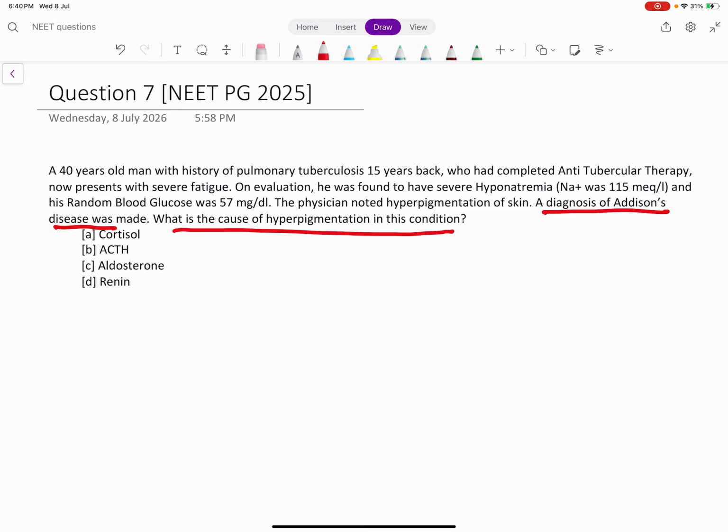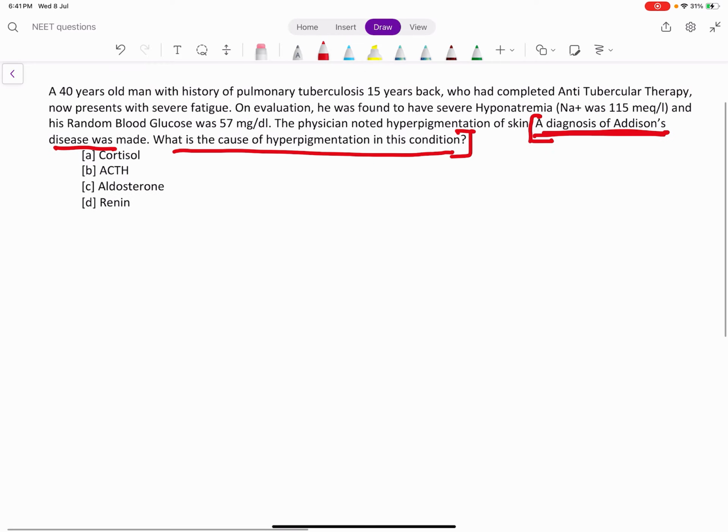See, this is the reason why in the NEET question paper, you should always read the last line, because the question seems large, and during times of stress in the exam, if you read from the first line, you can definitely miss. So always, to have a clear picture of what you are going to read from the question and what you are going to answer, read from the last line. Because in this question, there is no need to read the first 3 lines, because they are given clearly. A diagnosis of Addison's disease is made. What is the cause of hyperpigmentation in this condition?